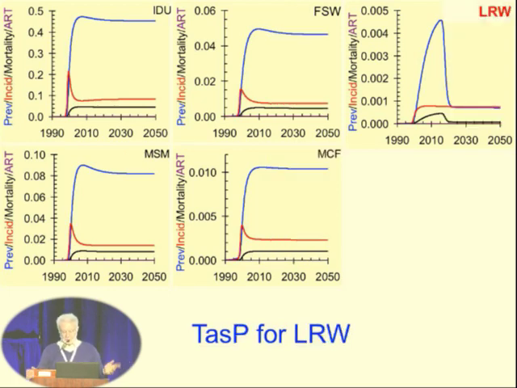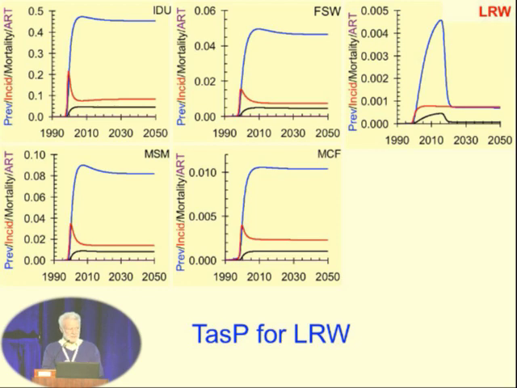So, sorry, I forgot to mention the low-risk women. Of course, since we assume they're an epidemiological dead end, we can put all of those we find positive on ART, which brings down the rate dramatically, but again, doesn't solve the problem completely, even for them, because they are still getting infected by male partners.